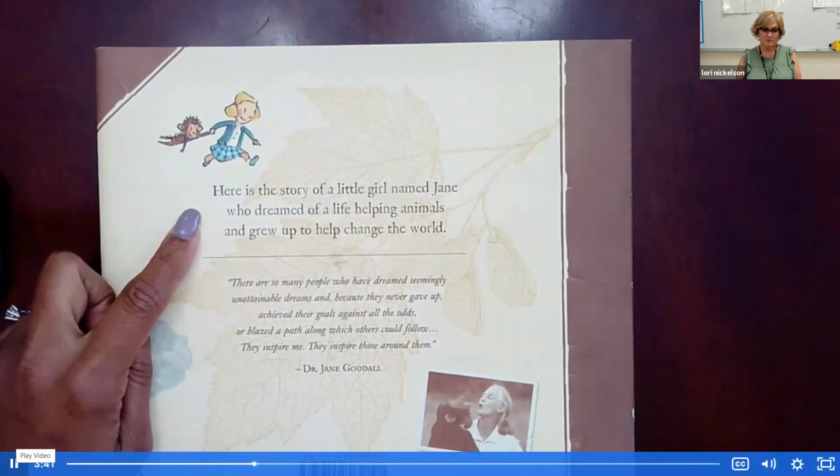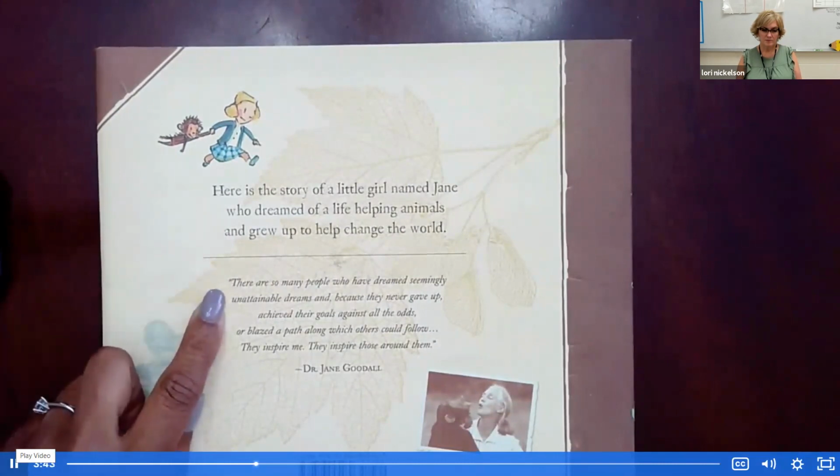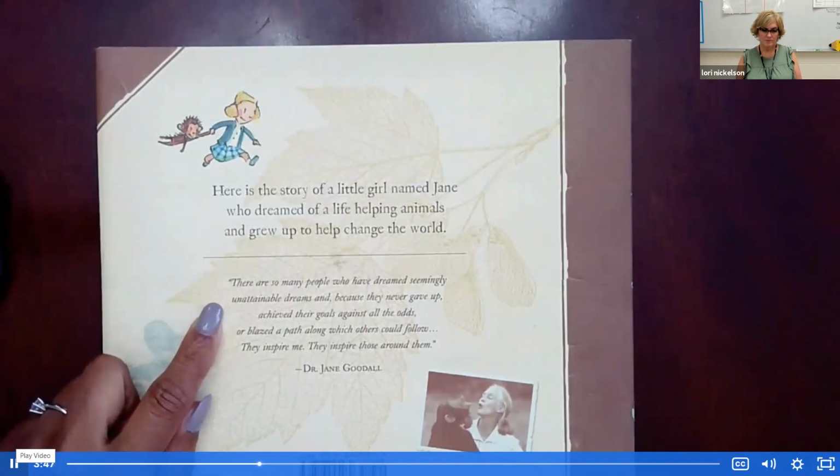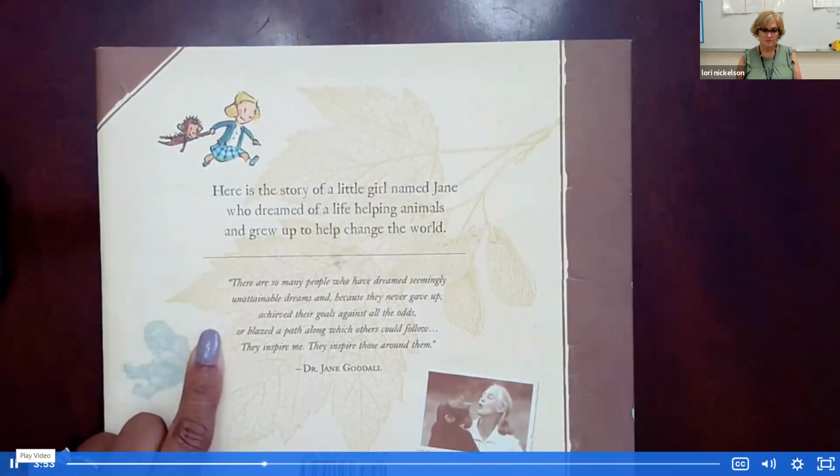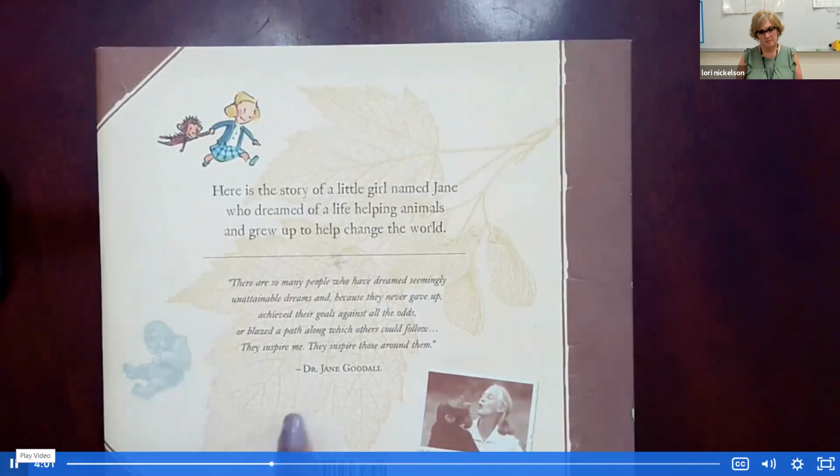There are so many people who have dreamed seemingly unattainable dreams because they never gave up, achieved their goals against all odds, or blazed their paths along which others could follow. They inspire me. They inspire those around them. And that's a quote by Dr. Jane Goodall.